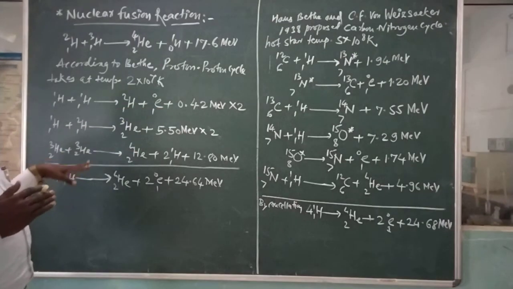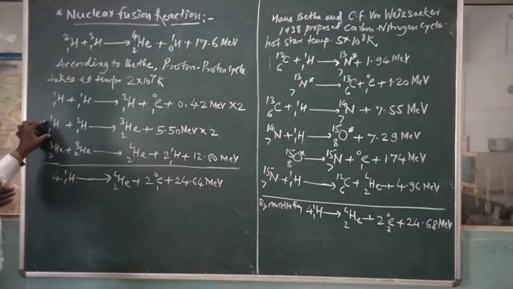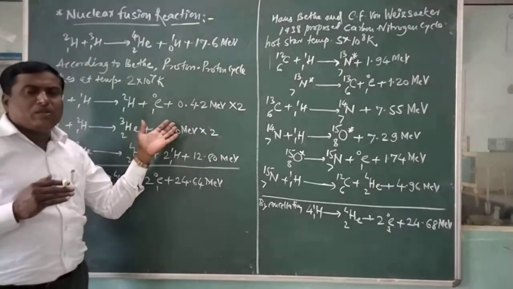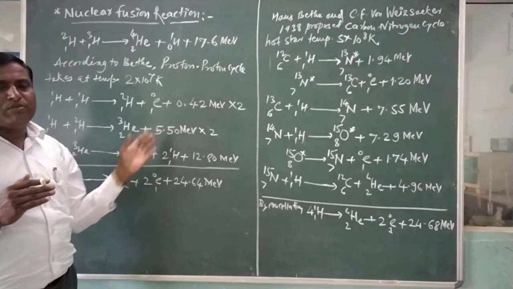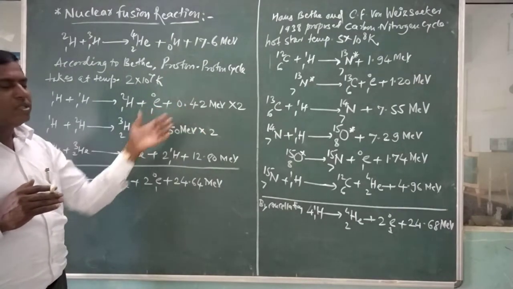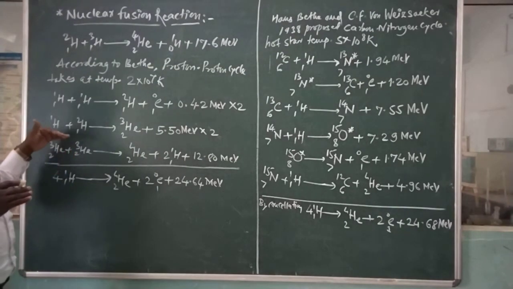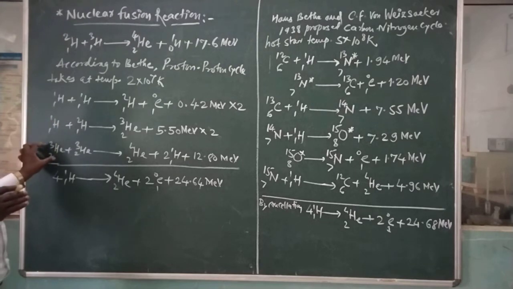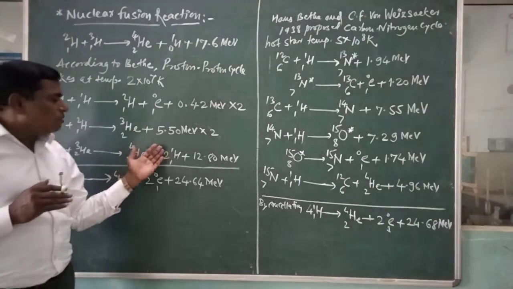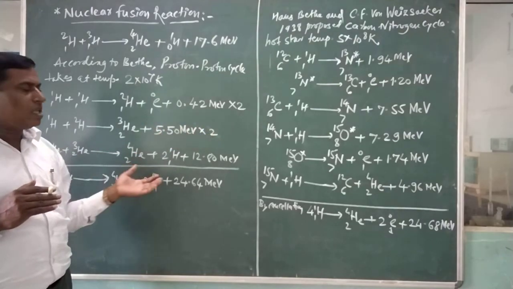Now what happens in the second reaction? To H12, again 1 proton is added, and He23 is formed, with 5.50 MeV multiplied by 2, meaning 11 MeV energy is obtained. This is the second step. Now the third step: with the union of 1 proton, He23 gives an alpha particle plus 2 protons ejected, and 12.80 MeV energy is obtained.